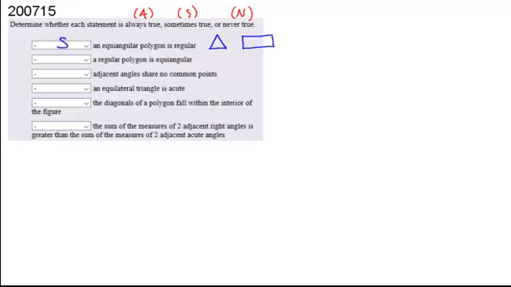Hey, what about a regular polygon is equiangular? Okay. A regular polygon is not just equiangular, but it's also equilateral. So if you look at that, is a regular polygon equiangular? Always.